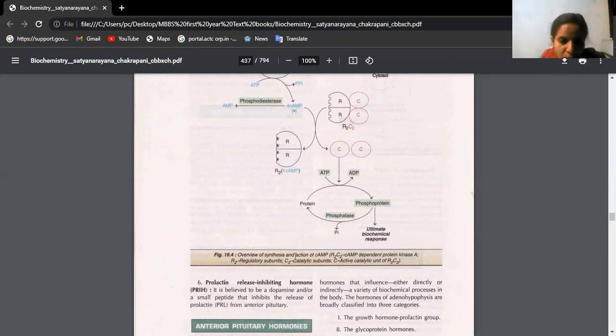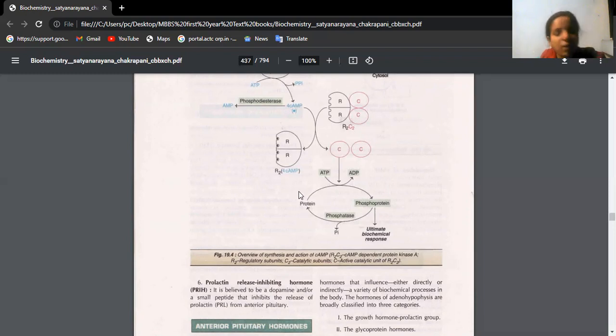Whatever is used here: first cyclic AMP, then R2C2, which is cyclic AMP dependent protein kinase A. R2 are the regulatory subunits and C2 the catalytic subunits. Everything given here, you write better: the active catalytic form of R2C2.